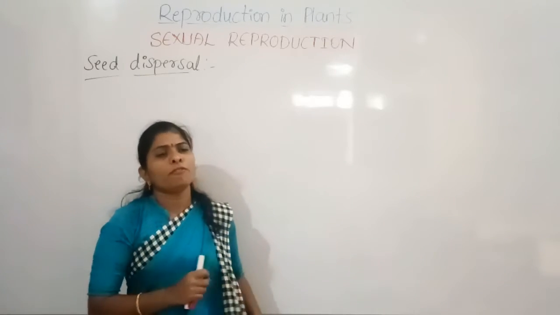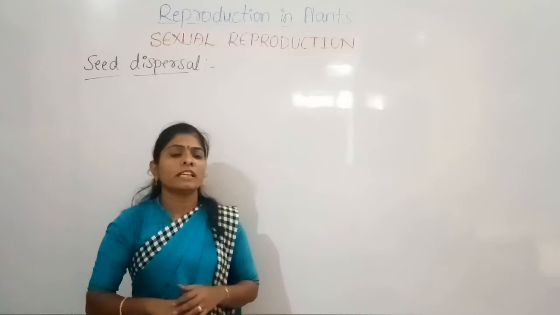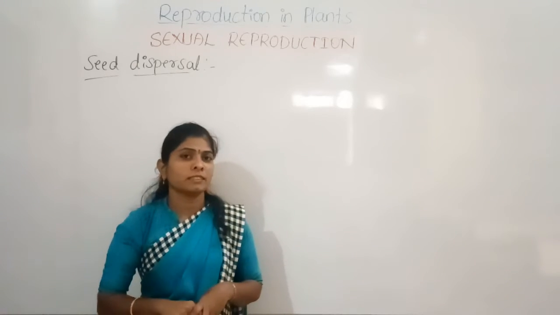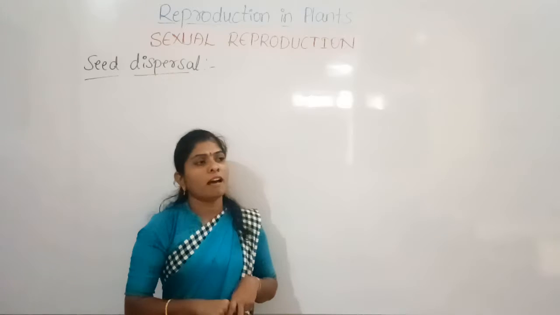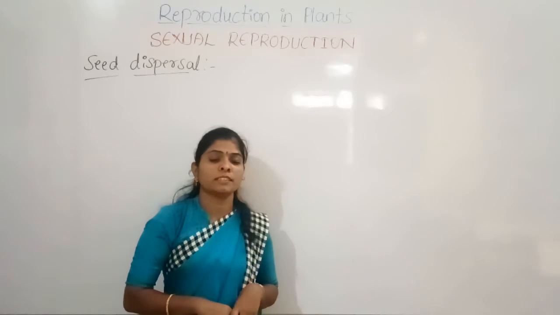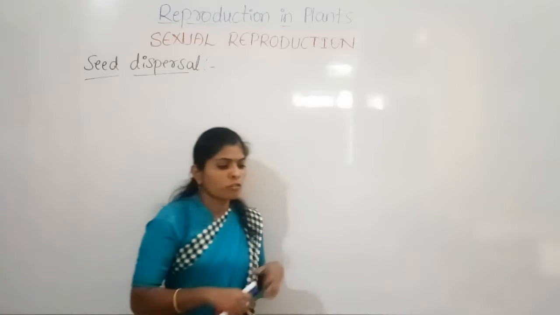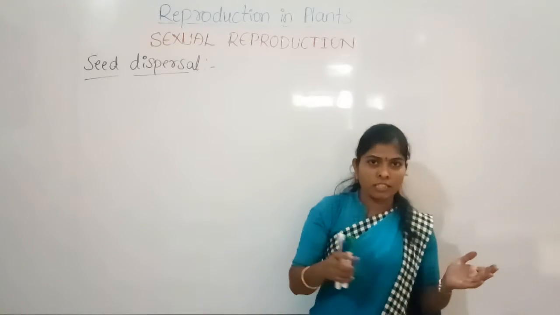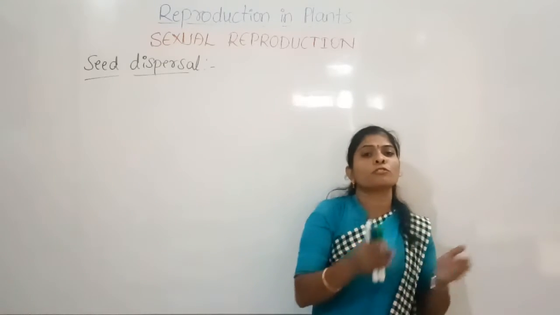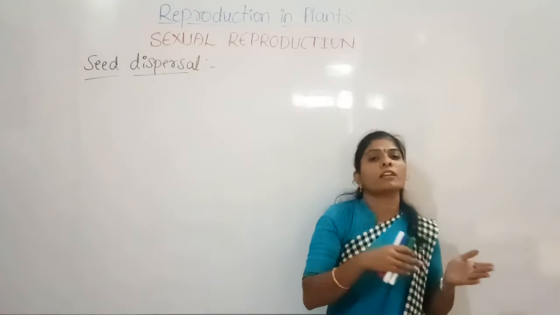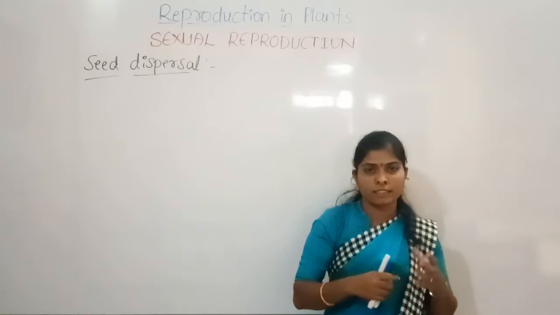So see, if all the plants grow in the same place, what will happen? Just imagine. So there may be a lack of nutrients. When the population is more, there will be competition for food and some of the basic things.